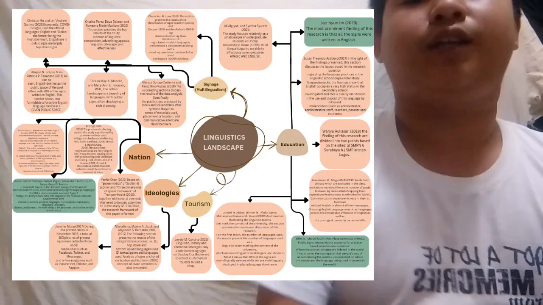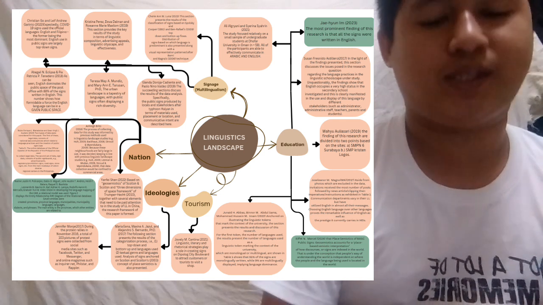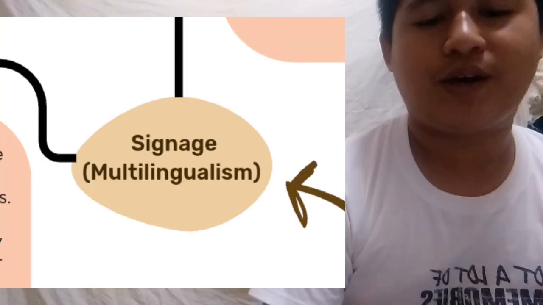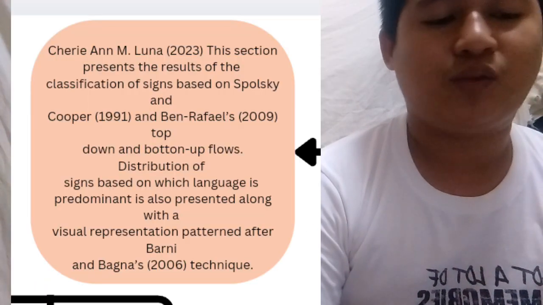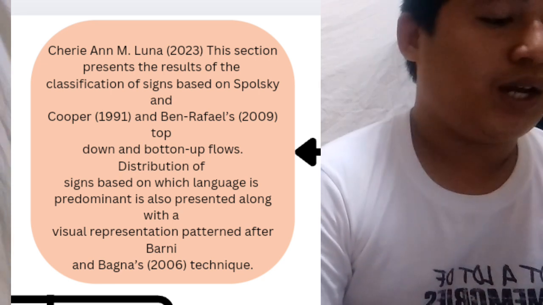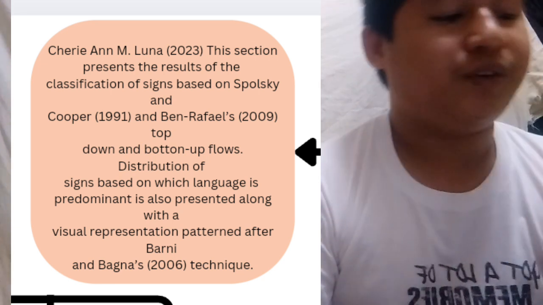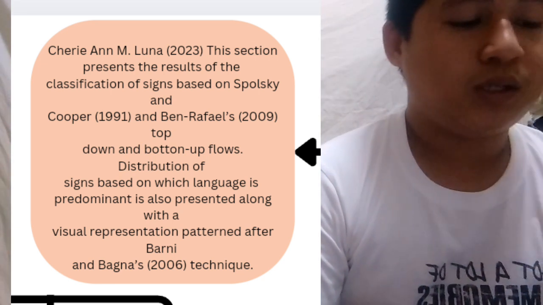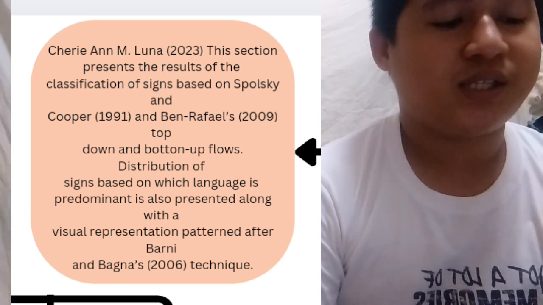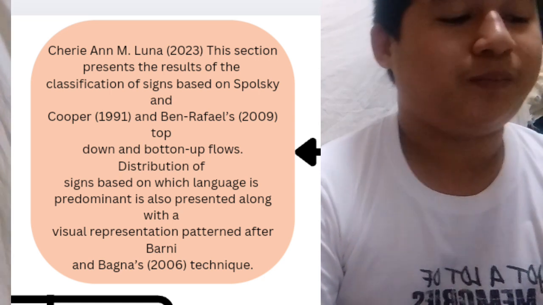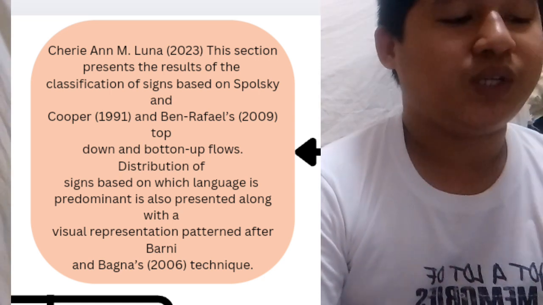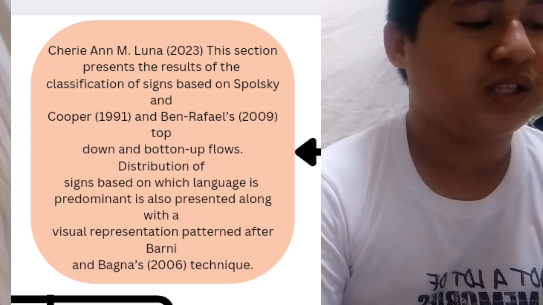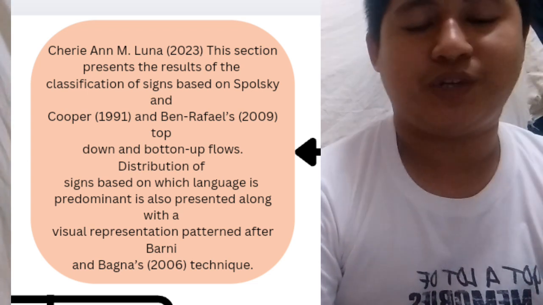So we are done in education, so we're moving to the signages, multilingualism. So first we have Cherry Ann M. Luna 2023. She conducted a research in the heritage town of Marinduque, Philippines, to the residents of the town. The linguistic landscape she used is the language and visual communication in a heritage town in Marinduque.